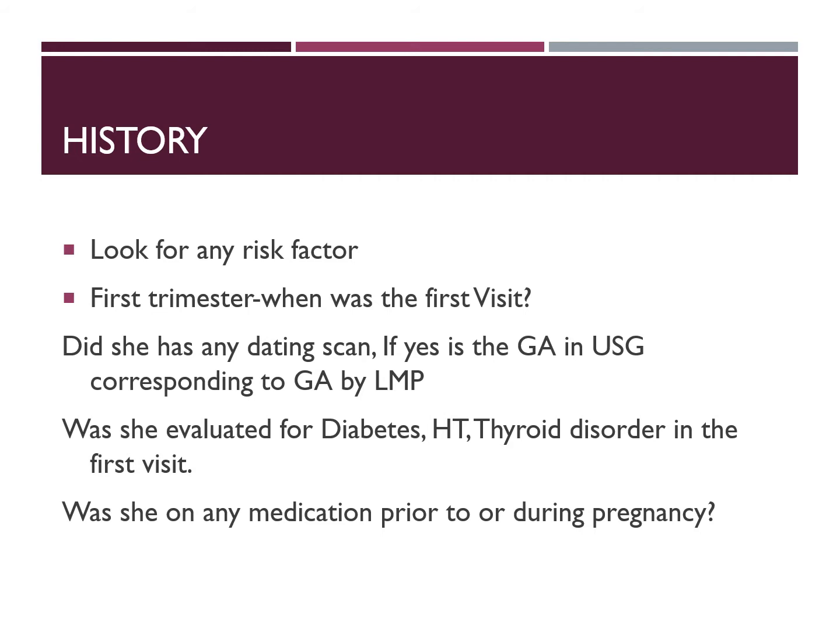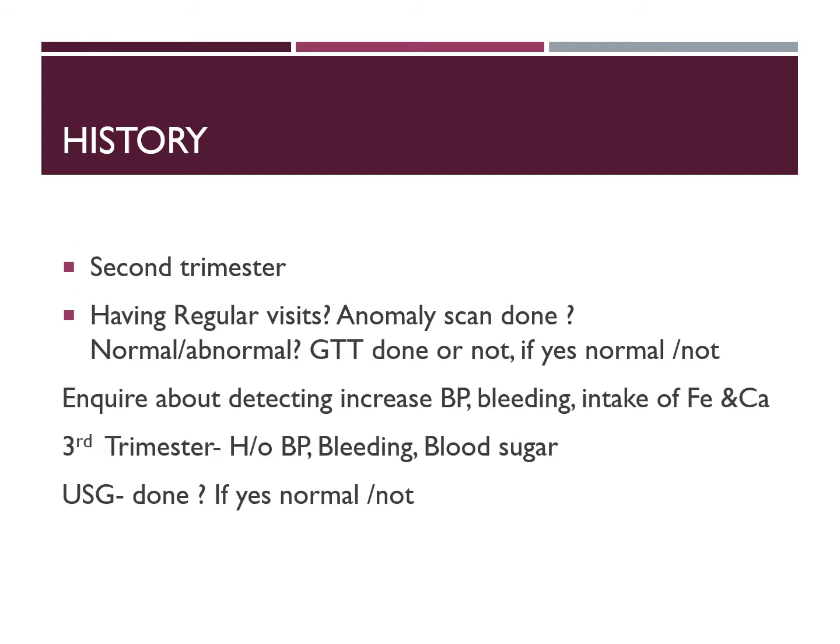In the history of second trimester, ensure whether she is having regular antenatal visits, whether she had done an anomaly scan, and if done, whether it is normal or abnormal, whether she had done a glucose tolerance test at or after 24 weeks, if yes, whether it is normal or not, and any increase in the blood pressure, any history of bleeding per vaginum, and whether she had taken iron and calcium regularly, and also whether she was immunized or not.